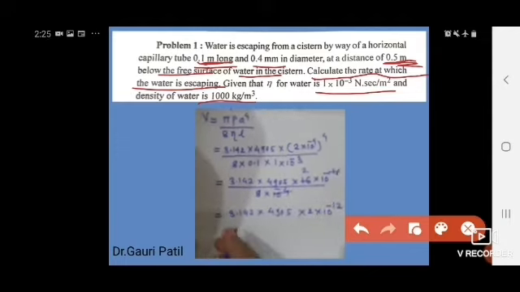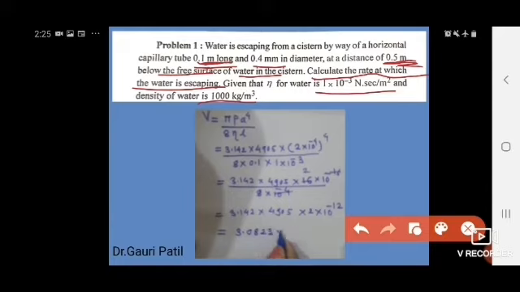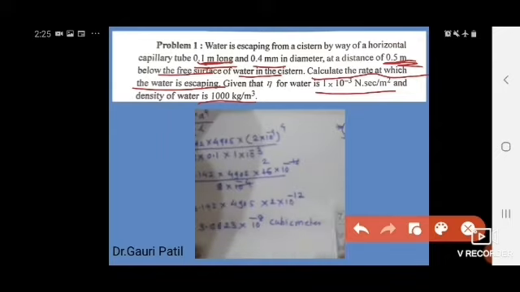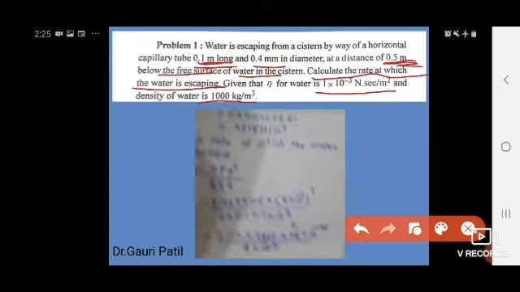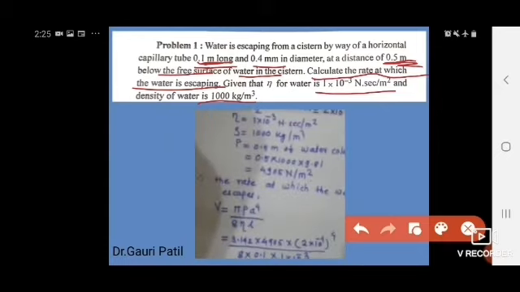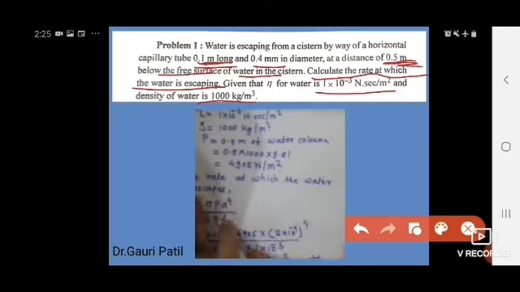Then finally I get the value 3.0823 into 10 raised to minus 8. And what is the unit for this value? V is in cubic meter per second.